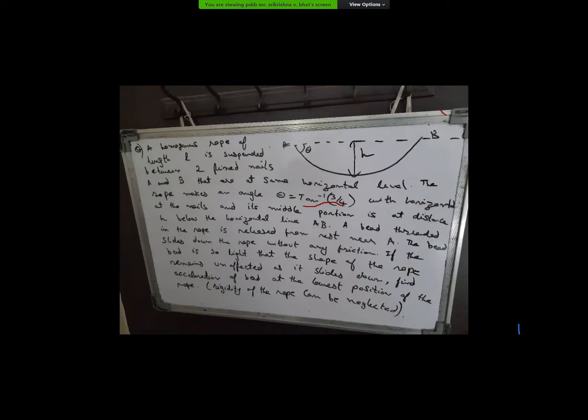Sir, we can write tangential acceleration as tension equal to m into a. Like the tension at that point, horizontal tension equal to ma. But the bead, will it experience a tension? It shouldn't experience a tension. The tension is something which will act on the rope, no? Not on the bead.